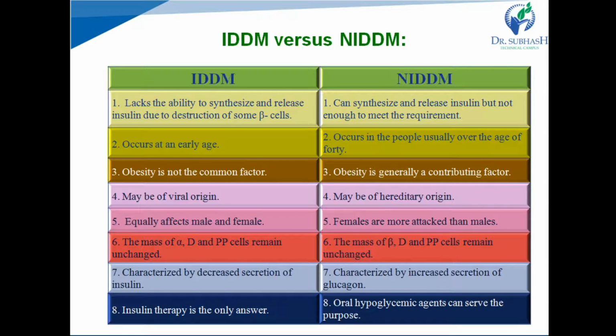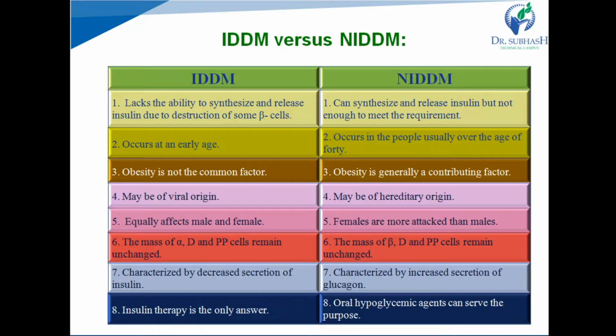The reason for IDDM is a lack of ability to synthesize and release insulin due to destruction of some beta cells, and in NIDDM insulin is synthesized and released in sufficient amount but is not enough to meet the requirement. Type 1 occurs at an early age, in childhood, while type 2 occurs in old age people. Obesity is not a common factor for type 1 diabetes, while obesity is the major factor for type 2 diabetes.